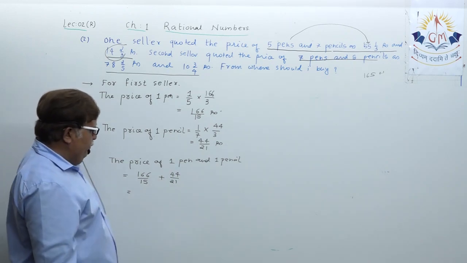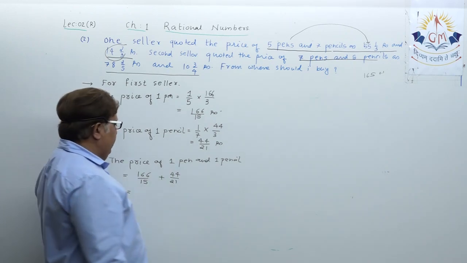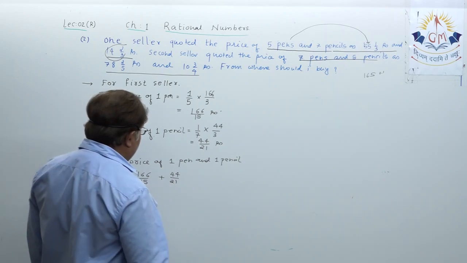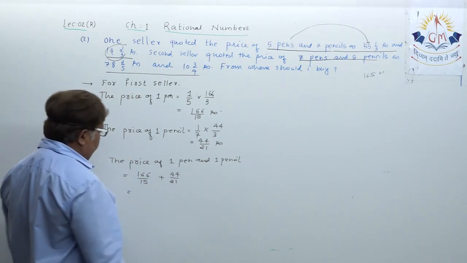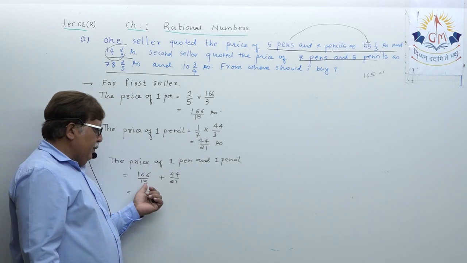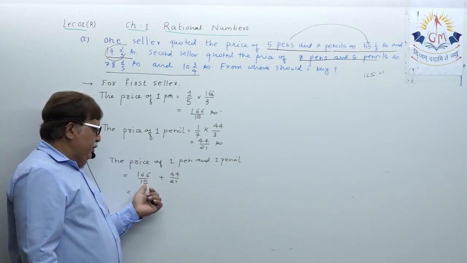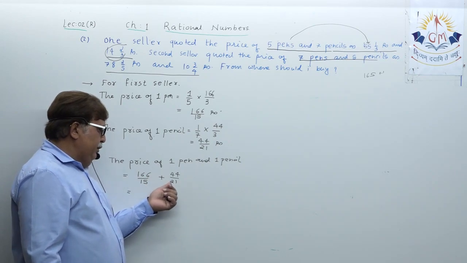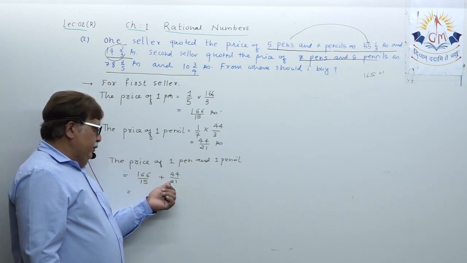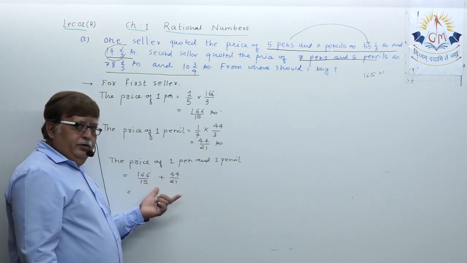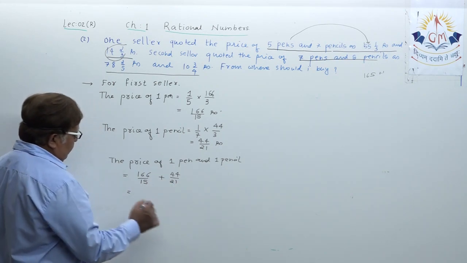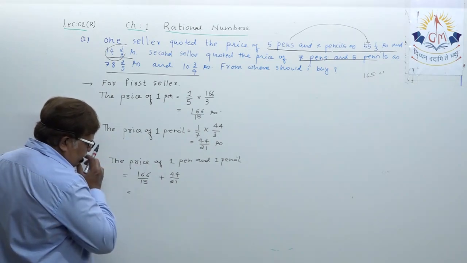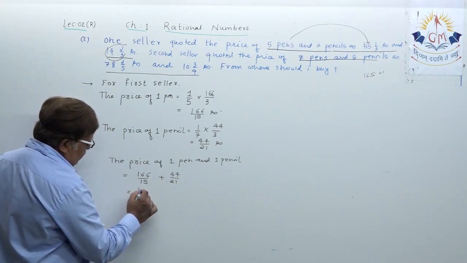Now the question is simply taking the LCM of 15 and 21. Understand? What would be the LCM of 15 and 21? This is 5 times 3 times 7. Understand? So 105 is the LCM. How to take the LCM, you know, dear student.